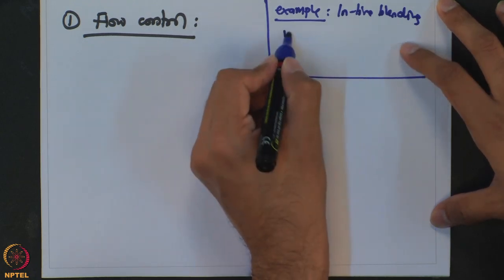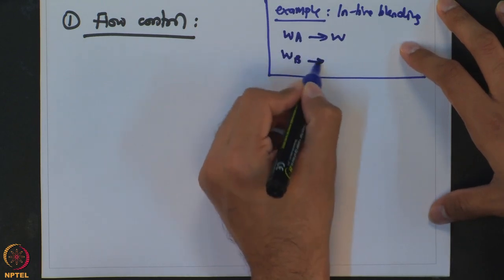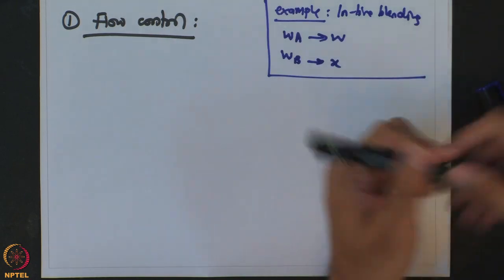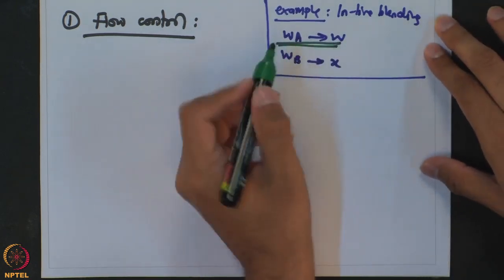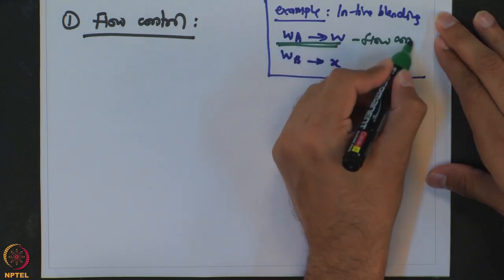So, one of those was this controller 1, which requires you to control the outlet flow. So, this is a flow controller.